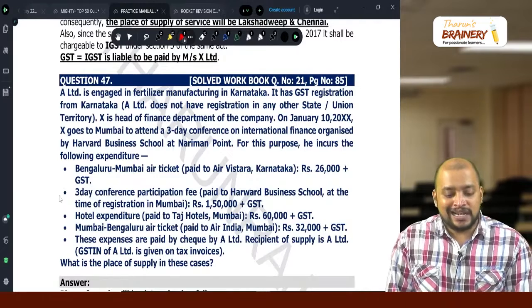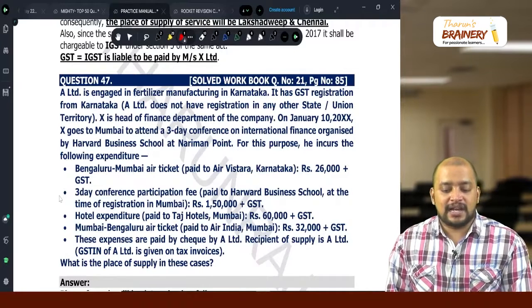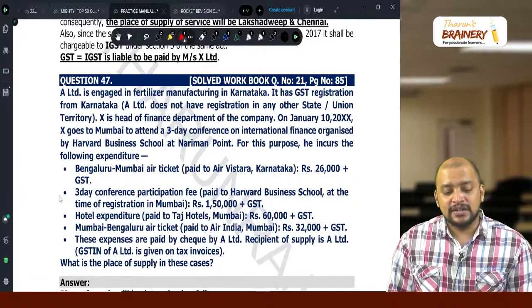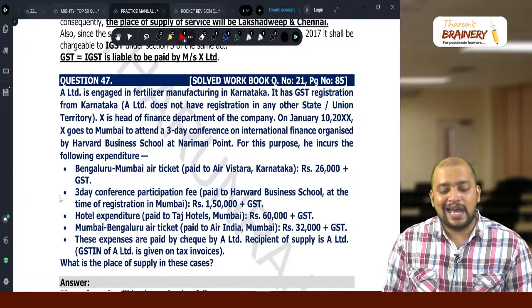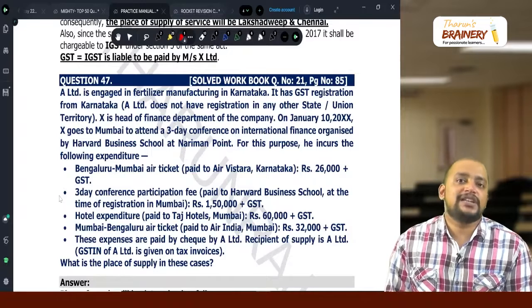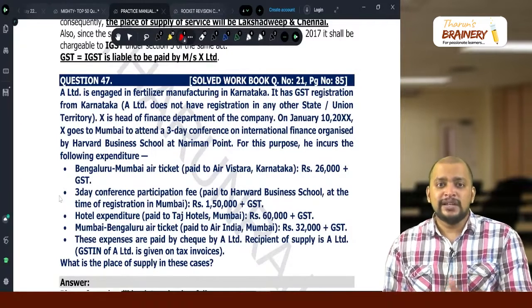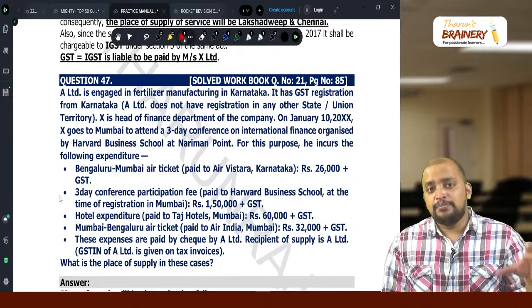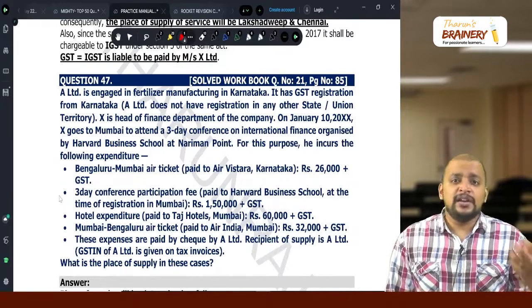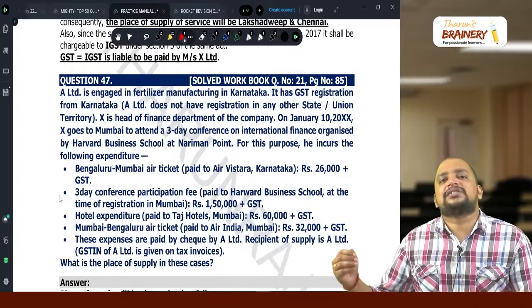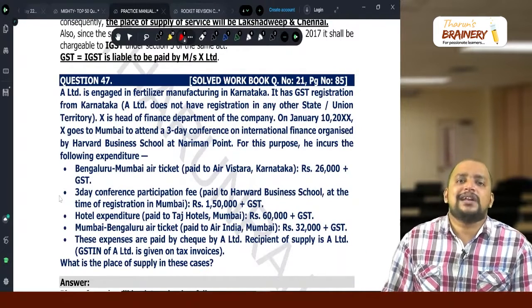Bengaluru to Mumbai air ticket paid to Air Vistara, Karnataka, 26,000 plus GST. So in this case, with respect to this Bengaluru-Mumbai air ticket, we need to determine the place of supply. First, transportation of passengers. In case of section 12, B2B, location of recipient; B2C, starting point of the passenger. In case of section 13 also, it is the starting point of the passenger.